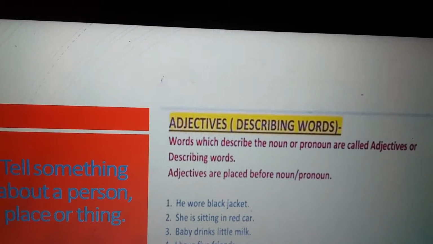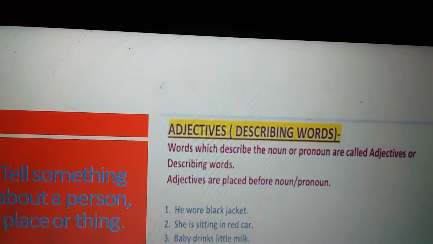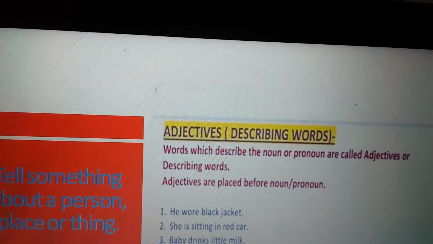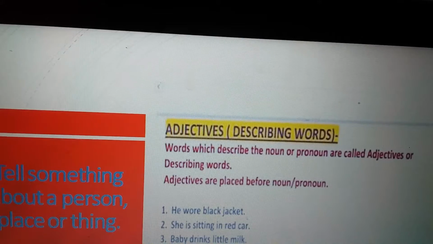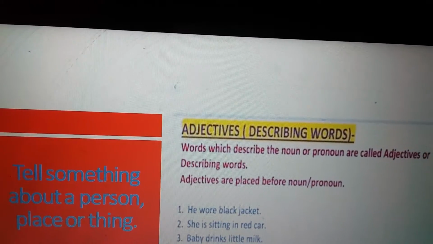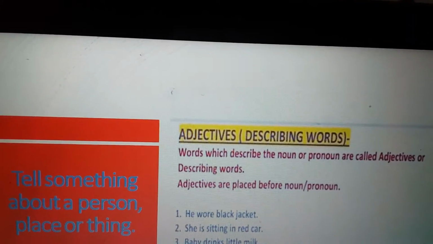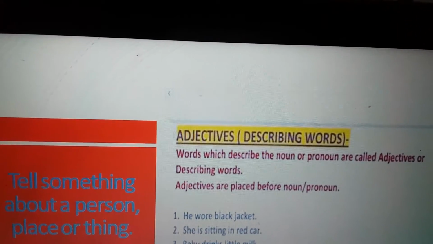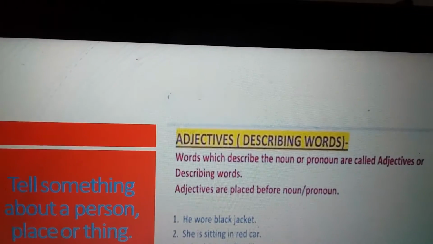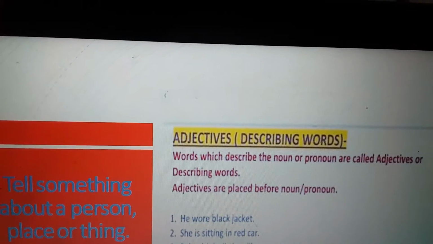What is a describing word? What is an adjective? Words which describe the noun or pronoun are called adjectives or describing words. And these words tell something about a person, place or thing. Remember one thing, adjectives are almost always placed before noun or pronoun.